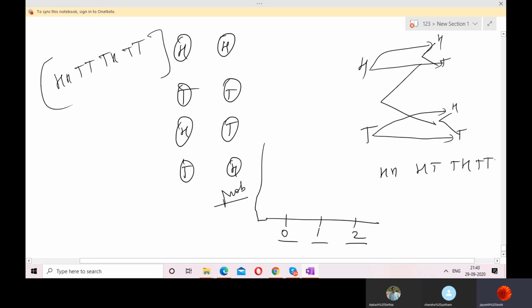So here the probability of this outcome of the random variable is 0.25. Here the probability of this is 0.50. Here the probability of the random variable occurring is again 0.25. So this is the probability distribution. A probability distribution is nothing but it shows the probabilities of occurrence of all these possible outcomes of random variables.